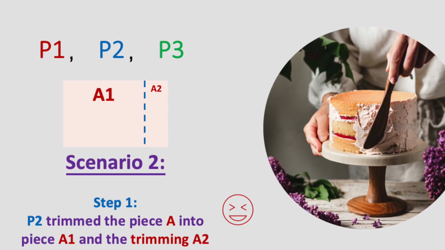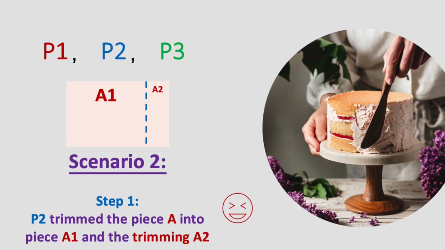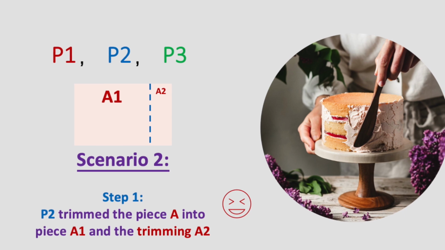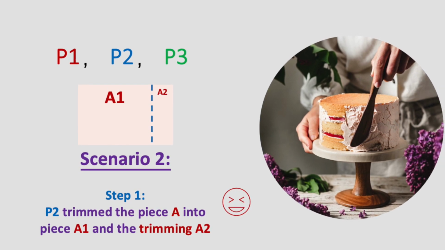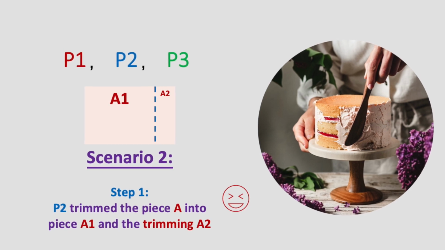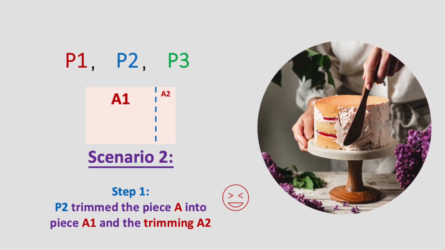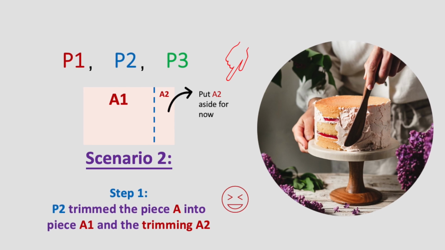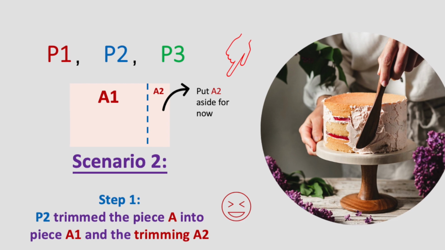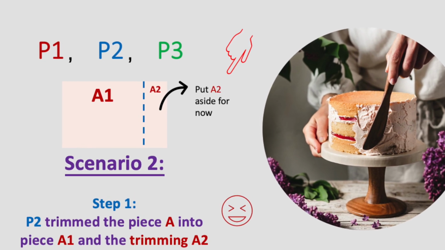Let person 2 trim A to make sure that it is the same size as the rest. Now A is divided into the trimmed piece A1 and the trimming A2. Leave the trimming A2 to the side for now.